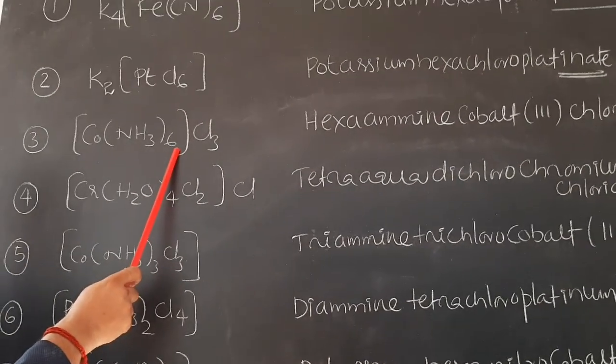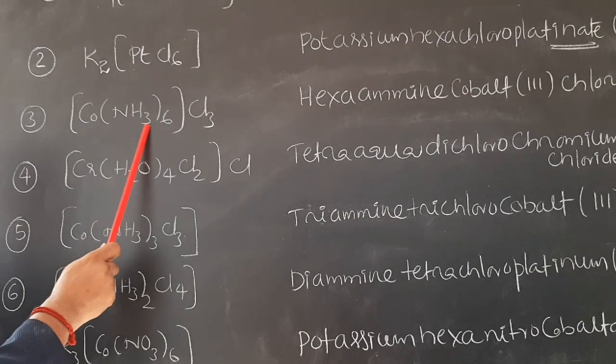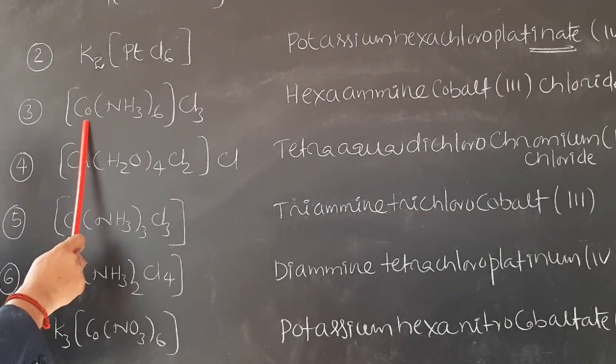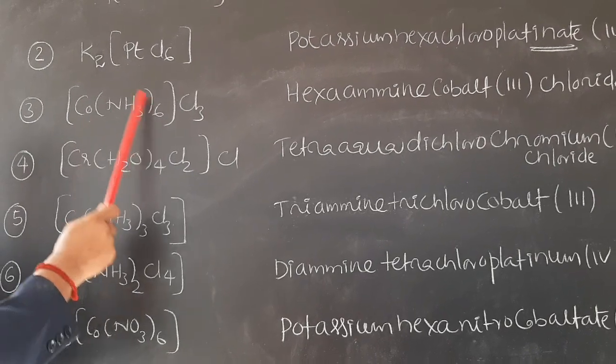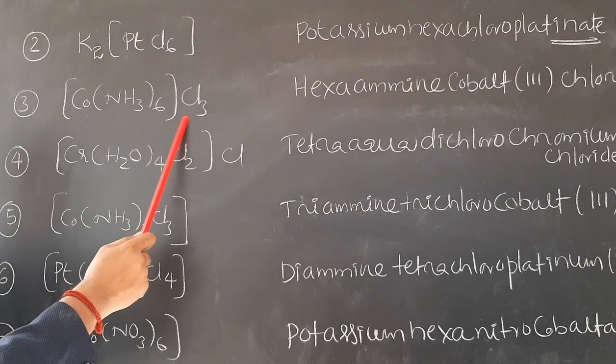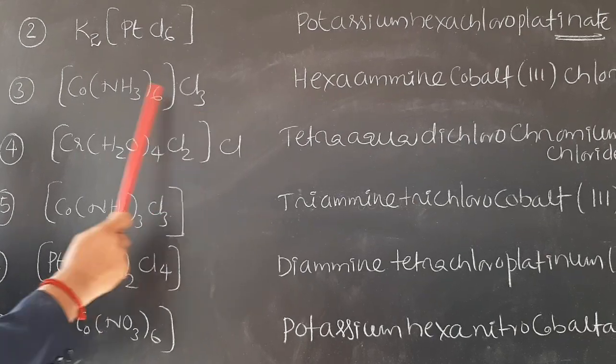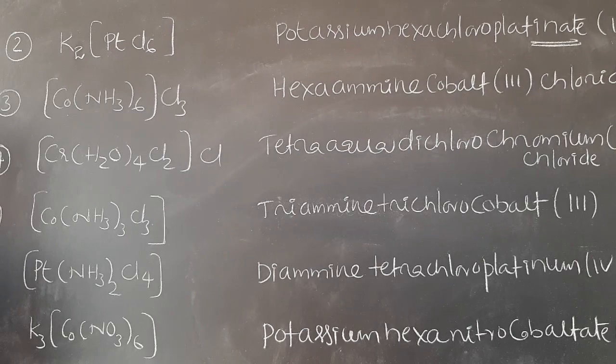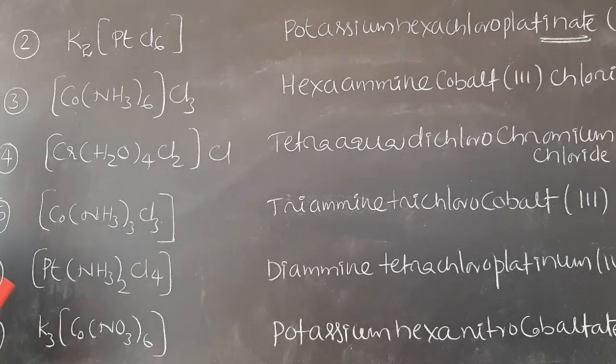Hexaammine, 6. Hexaammine. Neutral ligands are named as usual. Cobalt(III). Oxidation state is completed. Cobalt(III). And outside, an anion is present: chloride. Hexaamminecobalt(III) chloride. How can we find out the 3 units positive charge or oxidation state on cobalt?